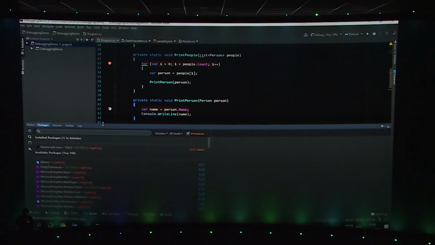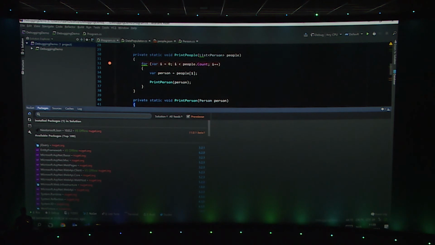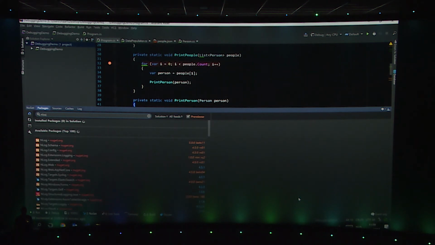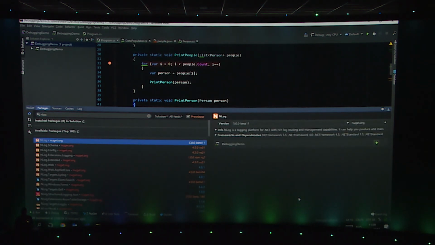So the NuGet client in Rider is extremely fast compared to Visual Studio. Anyone have an obscure package name that they want to search for so I can prove it? Just yell a package name. Anyone? Okay, let's search for NLog. Anyone using NLog? Okay, a couple of people, but it's a more obscure package that will definitely not be in the top 10 of packages on NuGet. Well, I can search for NLog. It's there already. So that's how fast Rider's NuGet client works.